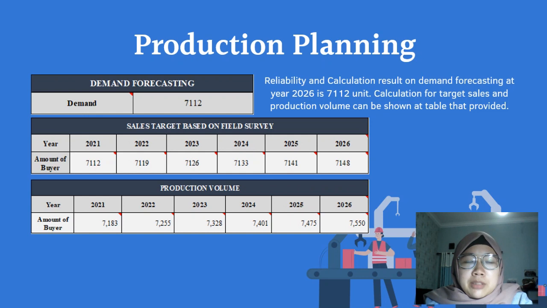Here is the production planning for our product. We can see that this is the calculation from production planning for our company. The reliability and calculation result on demand forecasting for the year 2026 is 7,112 units. The calculation for target sales and production volume can be shown in the table provided.